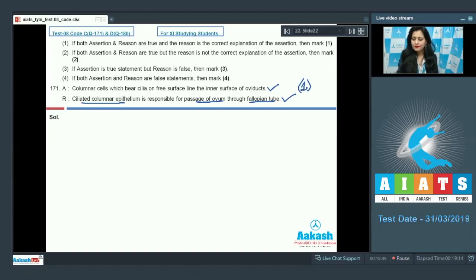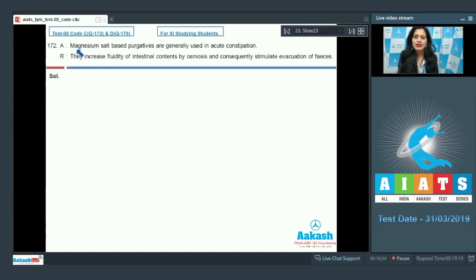Let's discuss our next question. Question number 172. Assertion given is magnesium salt based purgatives are generally used in acute constipation, and this assertion is a true statement. Let's read the given reason. The reason given is the increased fluidity of intestinal contents by osmosis and consequently stimulate evacuation of feces. And as it is also a true statement and this reason correctly explains the above given assertion, so we can mark it as 1. Because purgatives are substances that loosen stools and increase bowel movements, so they will stimulate evacuation of feces also.